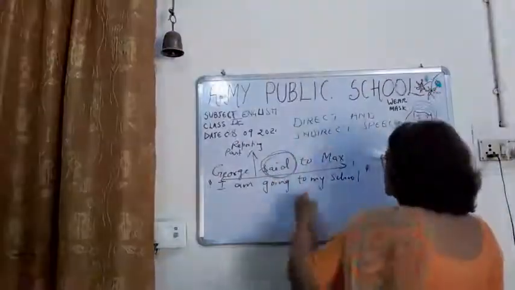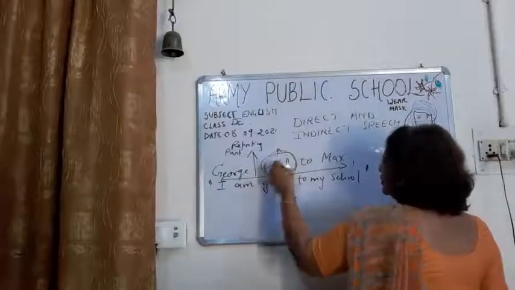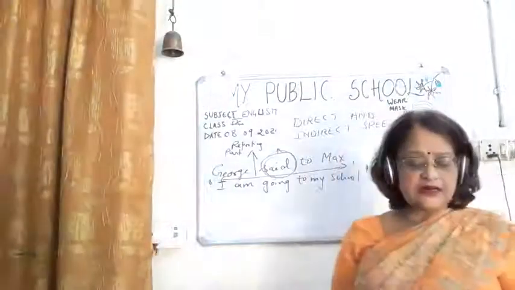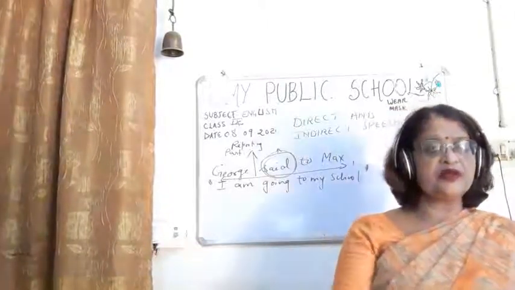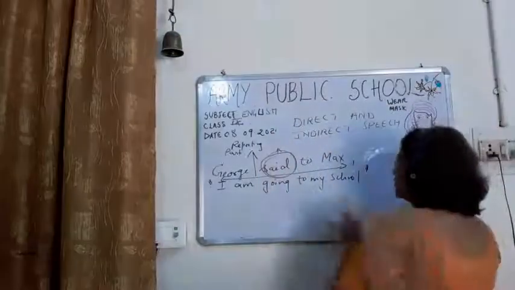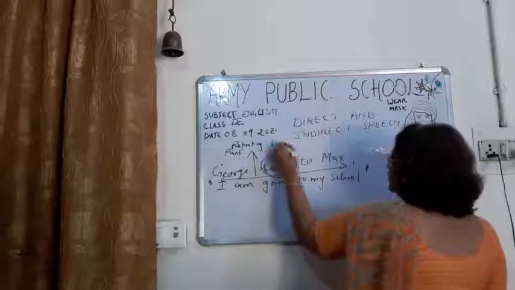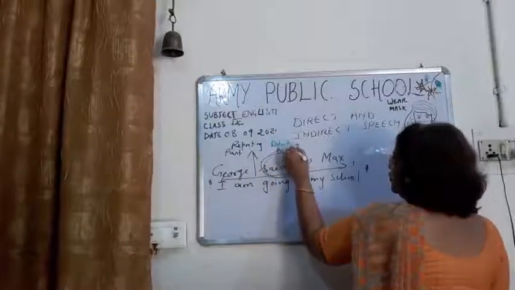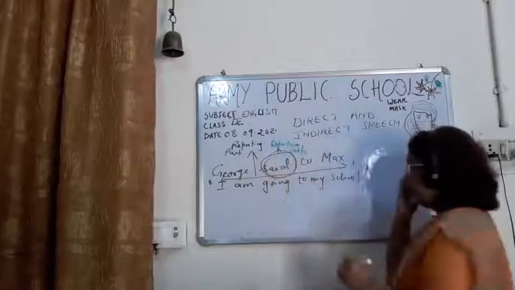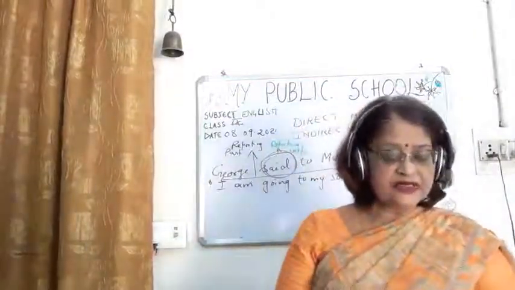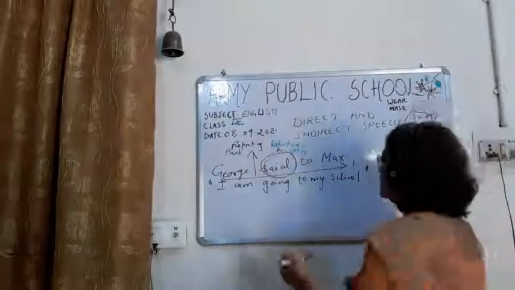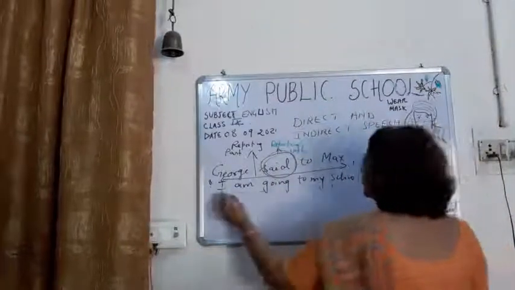So the verb in the reporting part is known as the reporting verb. This is the most important thing in the whole sentence. And then we have the reported part.